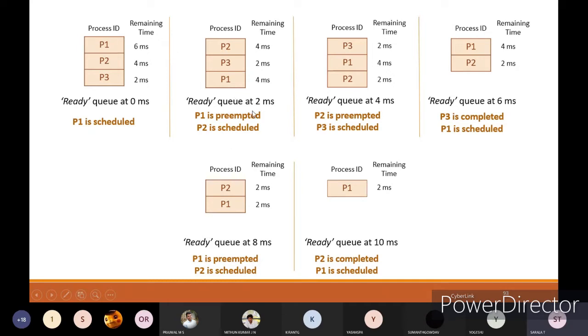After 2 milliseconds, it has to be preempted. Means process one will stop its execution and go to the second process. The second process is P2, 4 milliseconds. P2 will start its execution, and after 2 milliseconds P2 will stop its execution and then